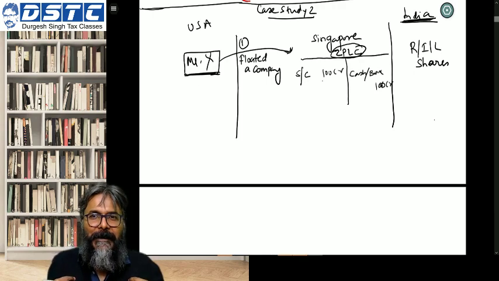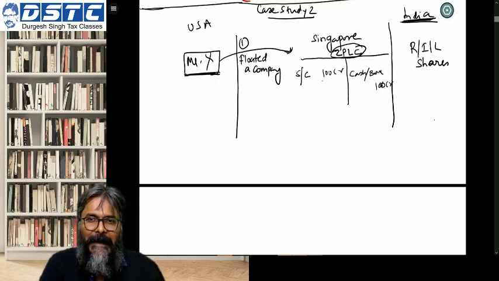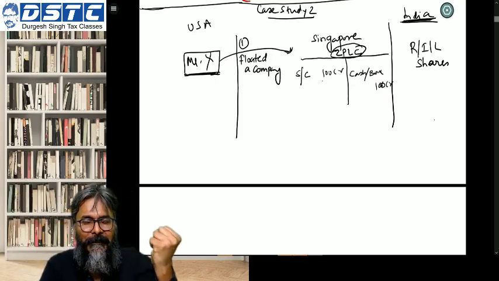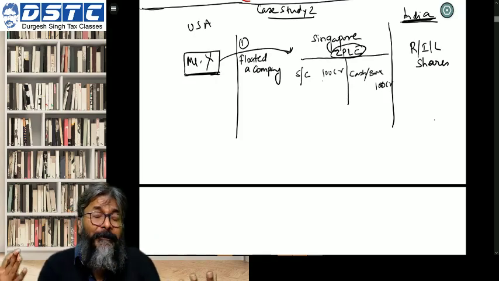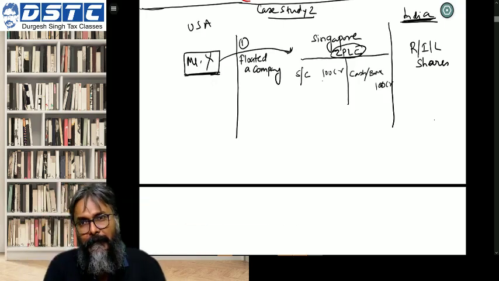I have purchased the shares, I have floated the company, so I will subscribe the shares of the company and put the money in the company. The company journal entry would be cash and bank account debit to share capital. Now to whom have they issued the share capital? It was issued to X and X family, 100 crore.